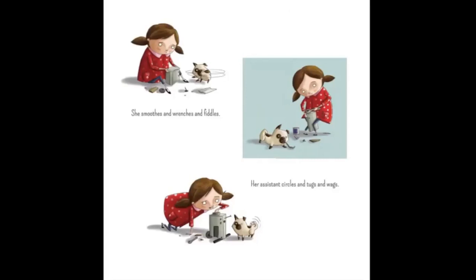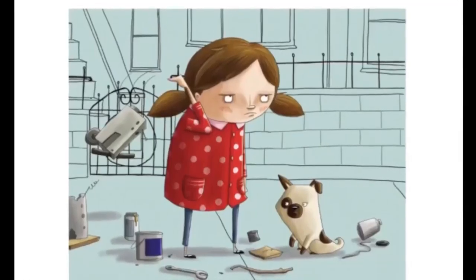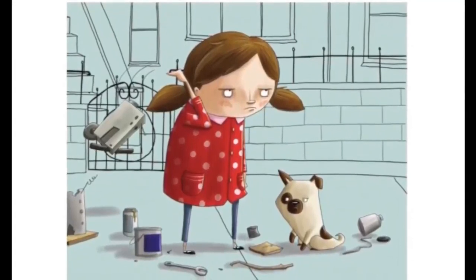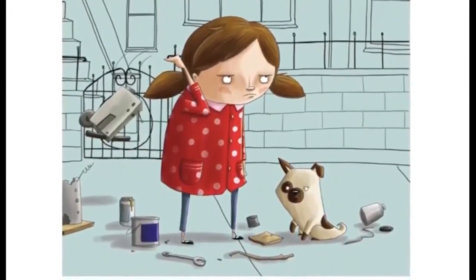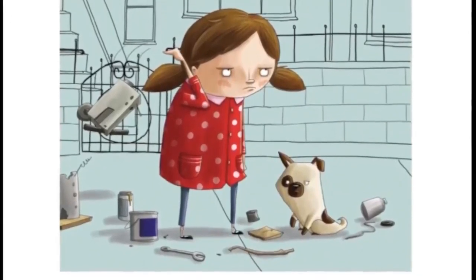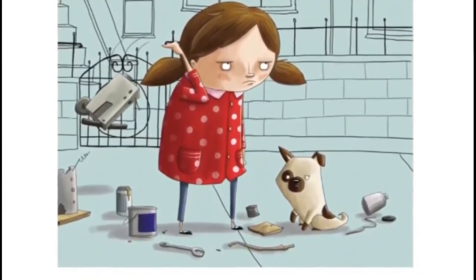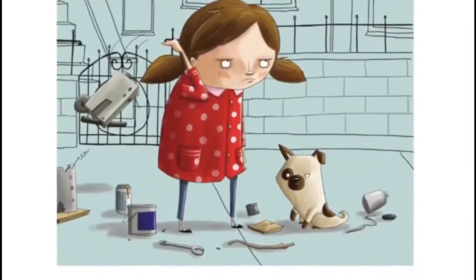She smooths and wrenches and fiddles. Her assistant circles and tugs and wags. When she's finished, she stands up and takes a long look at it. Her assistant gives it a nudge with its paw. The thing is still wrong. She decides to try again.